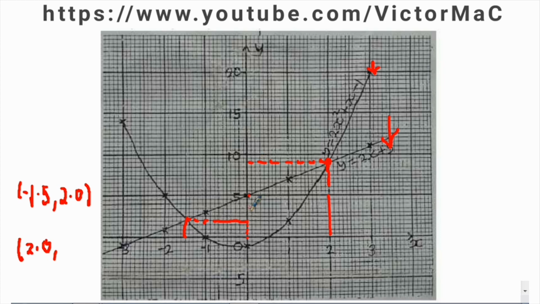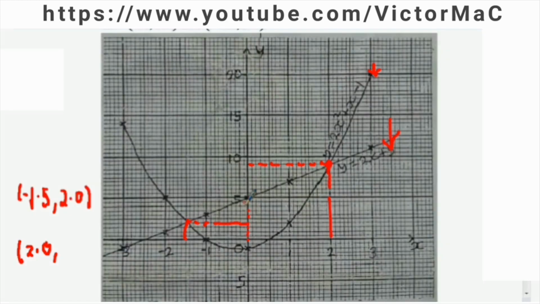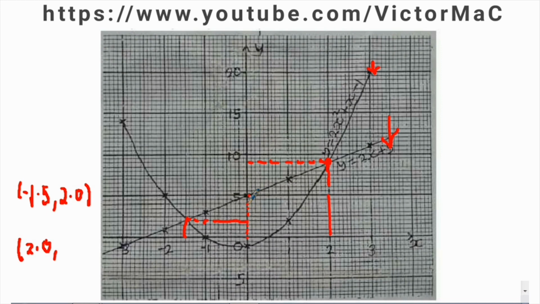This is 9. Because before it was 2 here, there is 2.5, 3, 3.5. This is 4, 4.5, 5, 5.5, 6.0, 6.5, 7, 7.5, 8, 8.5, and then this is 9. Which is just 9.0.